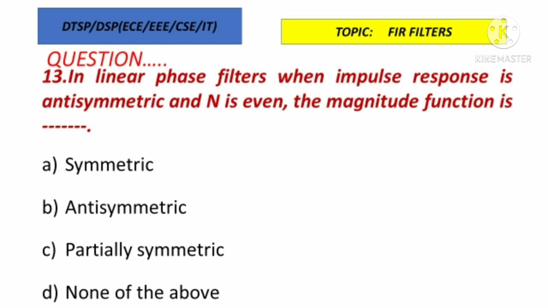Very simple to remember. If the impulse response is antisymmetric and n is odd, it is antisymmetric. But here n is even, which means the magnitude function is symmetric. For odd it is antisymmetric and for even it is symmetric. So you can easily remember this point.